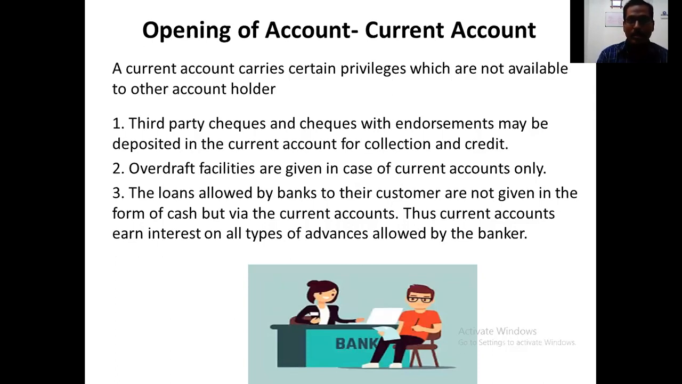A current account carries certain privileges which are not available to other account holders. Third-party cheques and cheques with endorsements may be deposited in a current account for collection and credit. So we can even deposit cheques given by a third party in our account, and they are collected by our bank. Here the bank acts as a collecting agent. This facility is not available in a savings account, but it is available in a current account. Overdraft facilities are given in the case of current accounts only.